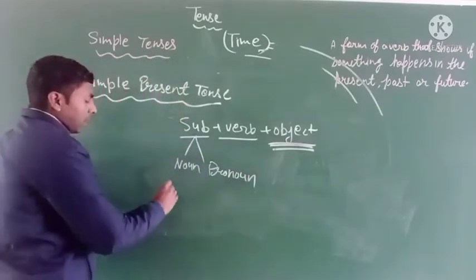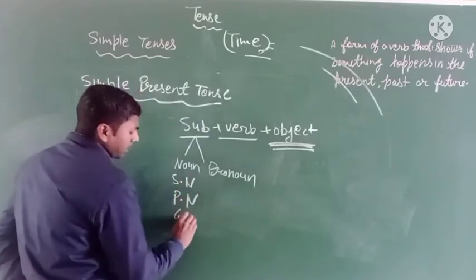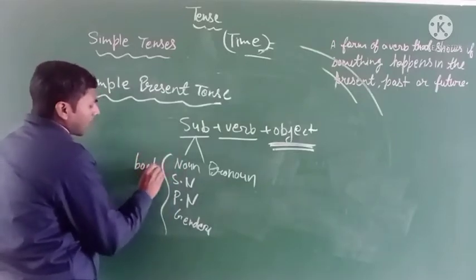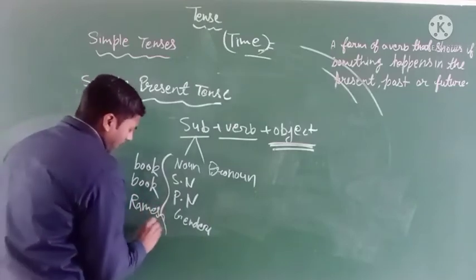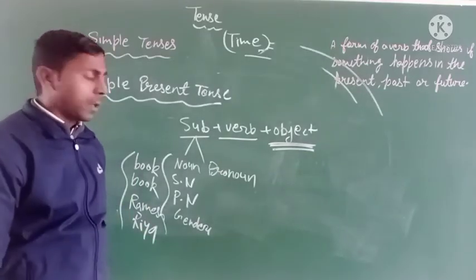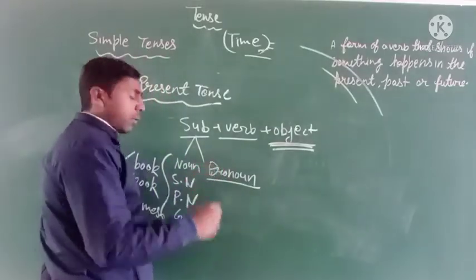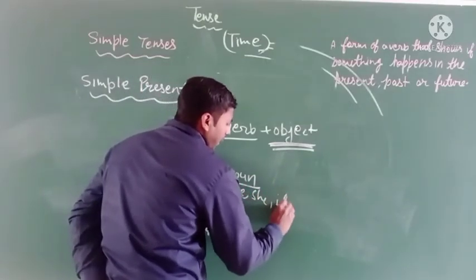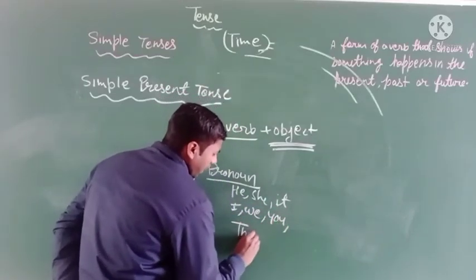Noun is any singular number, plural number, gender, etc. Words like a book, books, Ramesh, Riya, etc. are noun words, and the pronoun words are personal pronouns: he, she, it, I, we, you, they.